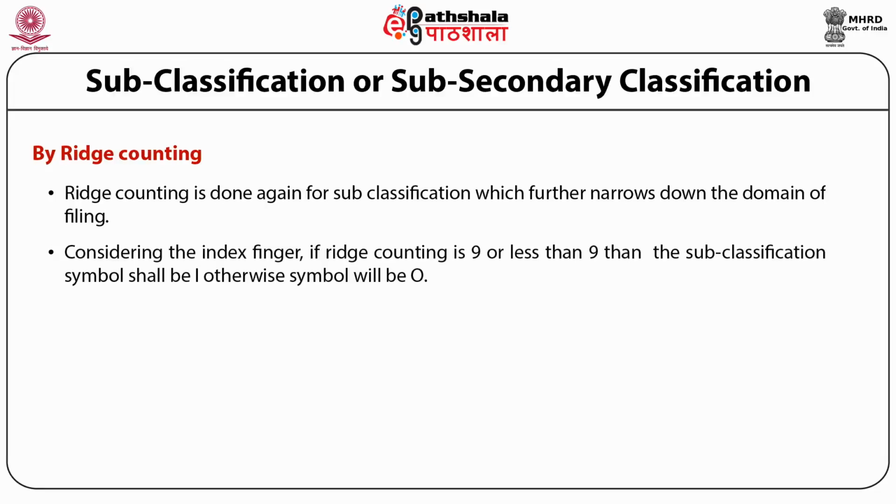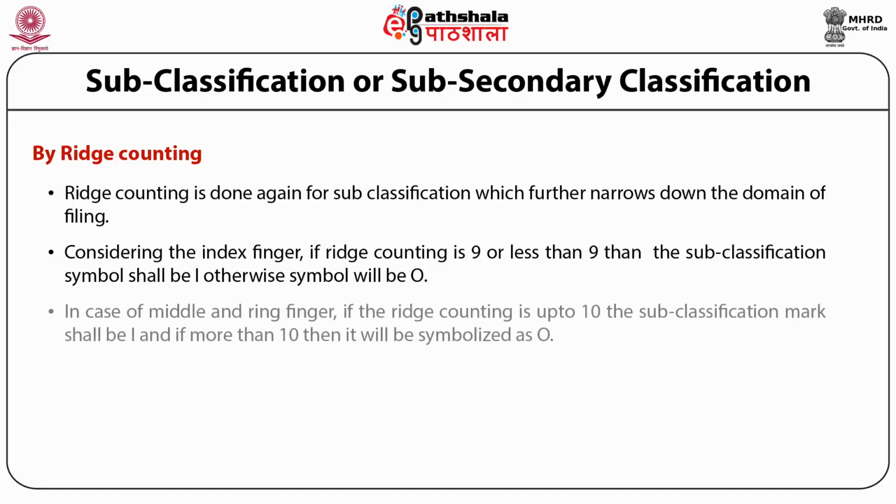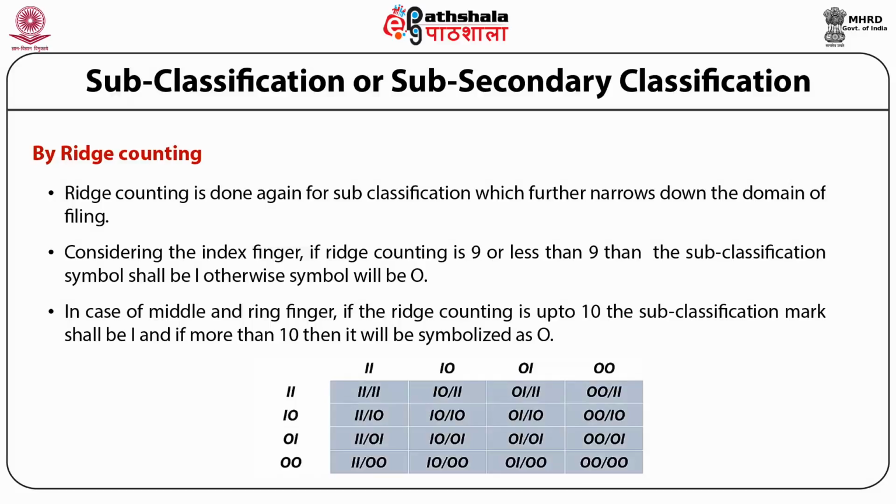Considering the index finger, if the ridge count is 9 or less than 9, then the subclassification symbol shall be denoted as capital I, otherwise the symbol will be denoted as capital O. In the case of the middle and ring finger, if the ridge count is up to 10, the subclassification mark shall be capital I, and if it is more than 10, then it will be symbolized as capital O. The diagram is showing the possible 16 arrangements.